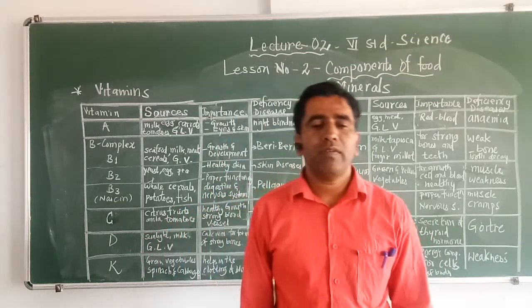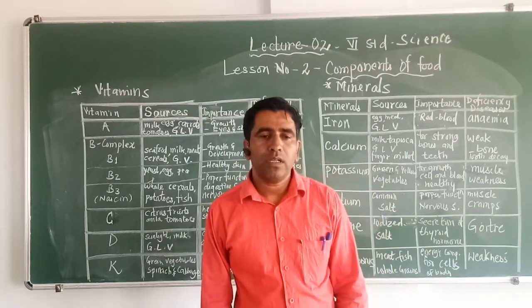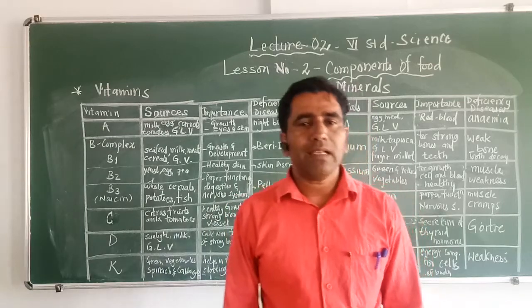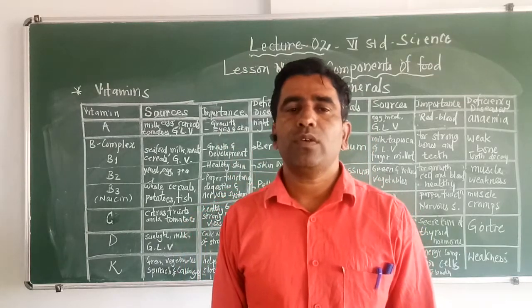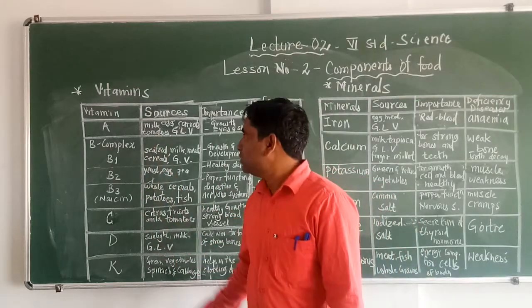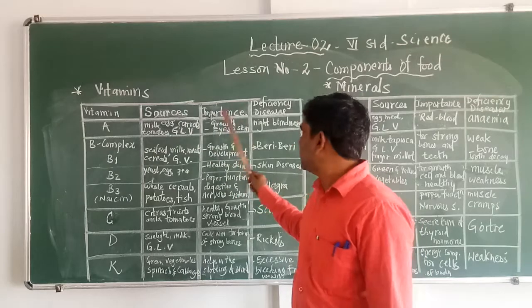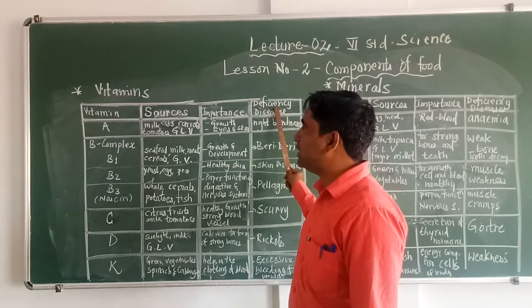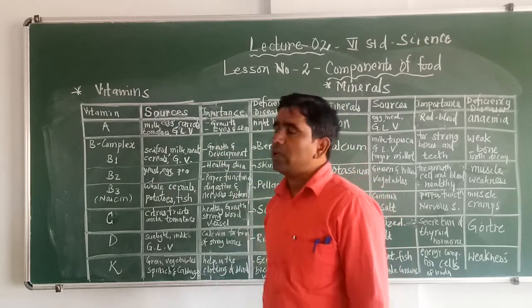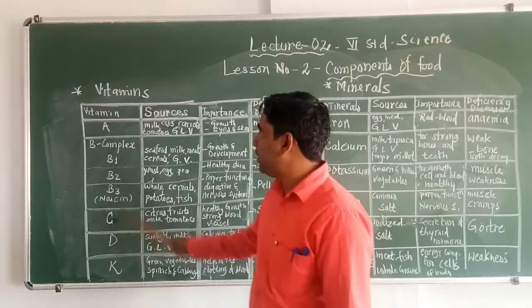So these vitamins are very important for our body. They are required in a very small quantity, and if we lack such vitamins, we are going to come across a number of deficiency diseases. So I have made a chart for you. We will discuss the vitamins, sources, their importance and the deficiency disease caused by the deficiency of a particular vitamin. The first vitamin in our food is vitamin A.